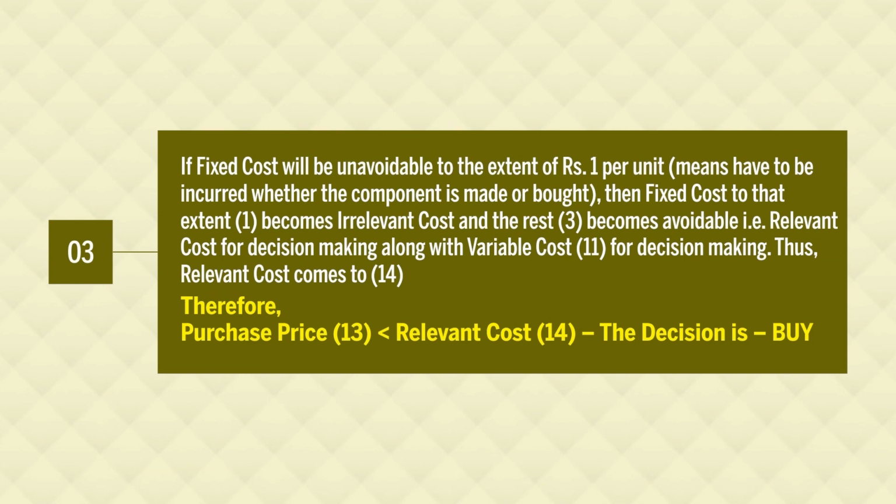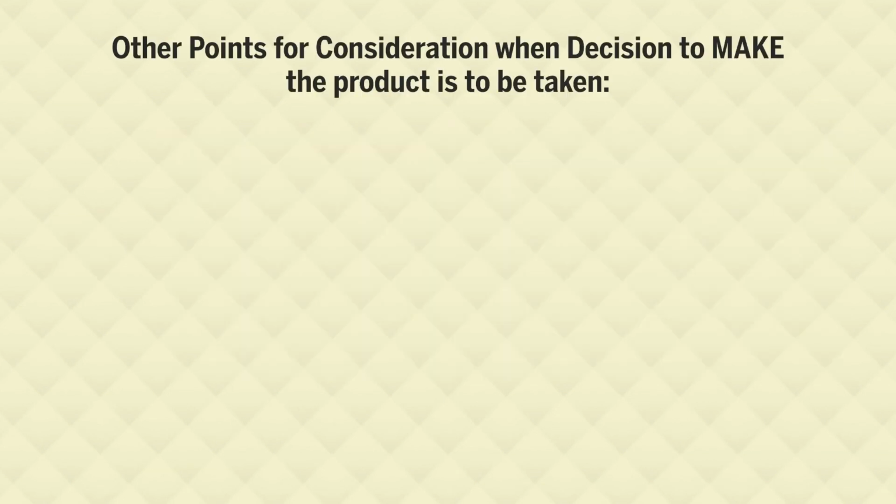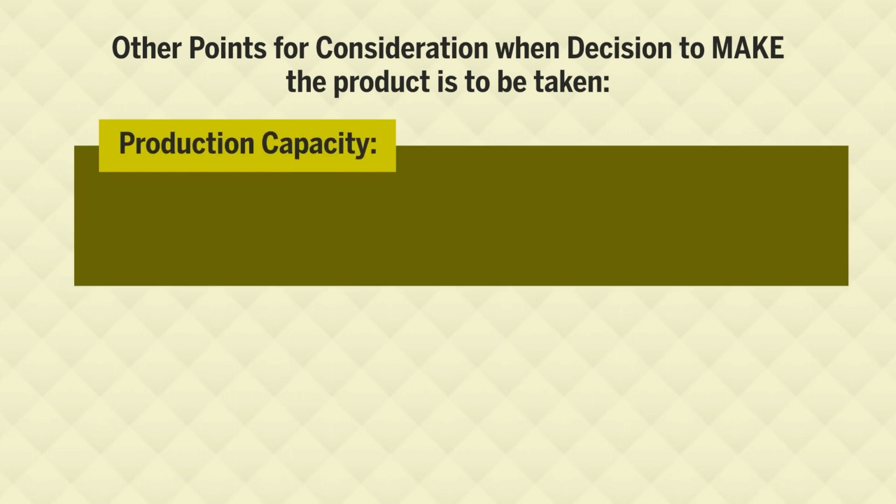So, this was the solution before us. Now, we take into account the other points which affect our decision when we decide to make the product in-house. The first factor is production capacity.